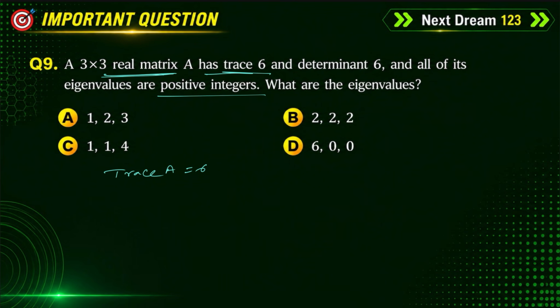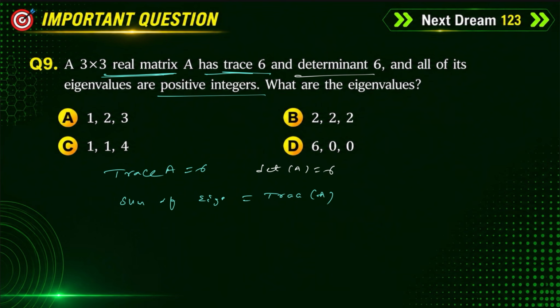We know that the sum of eigenvalues is equal to the trace of the matrix A. Let's check the options one by one. And det is also given as 6, so this is also very important. Det of the matrix A is equal to 6.